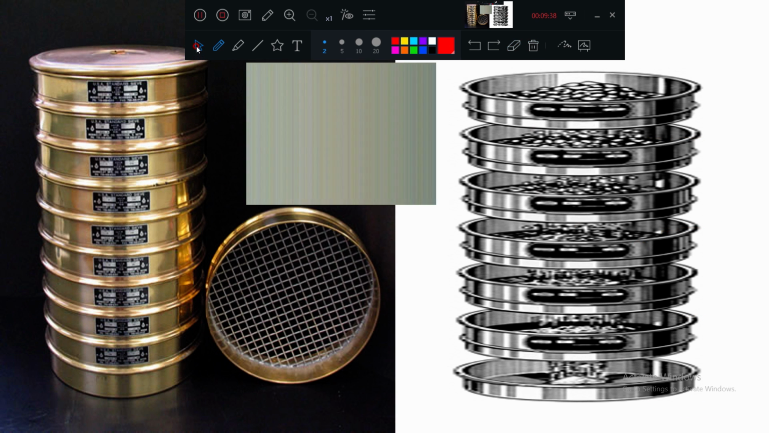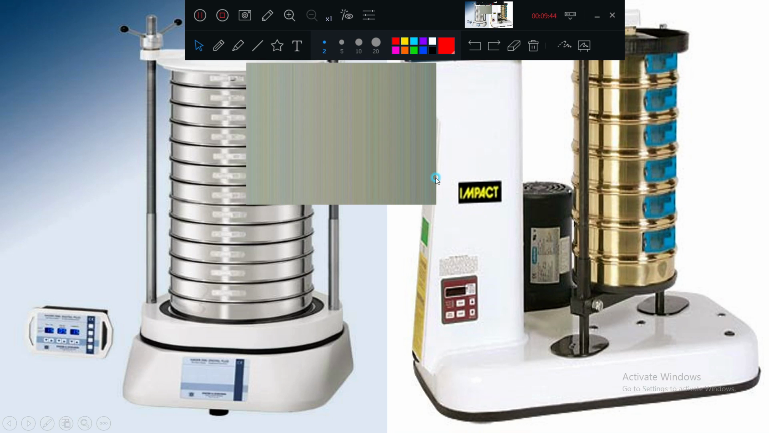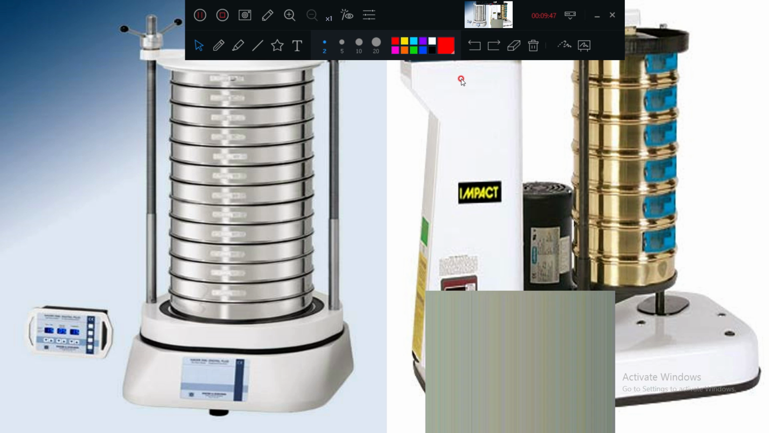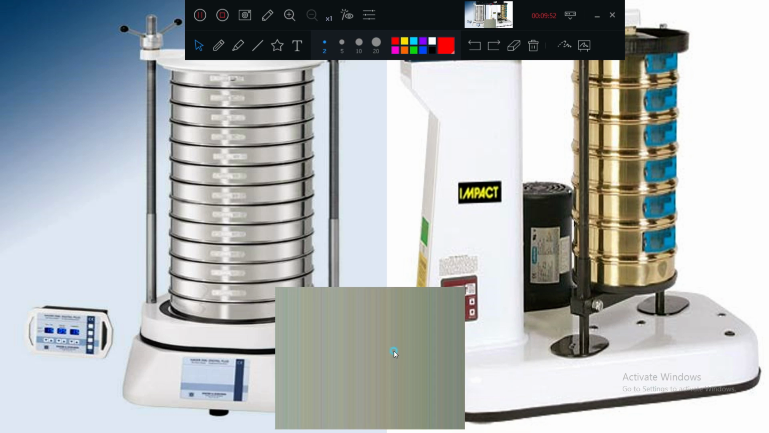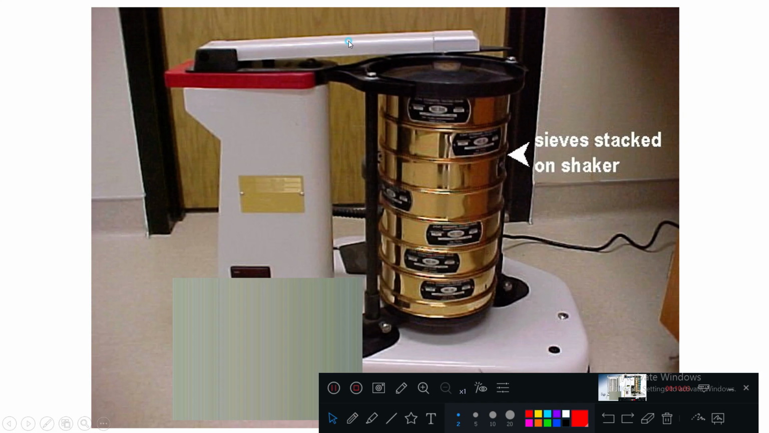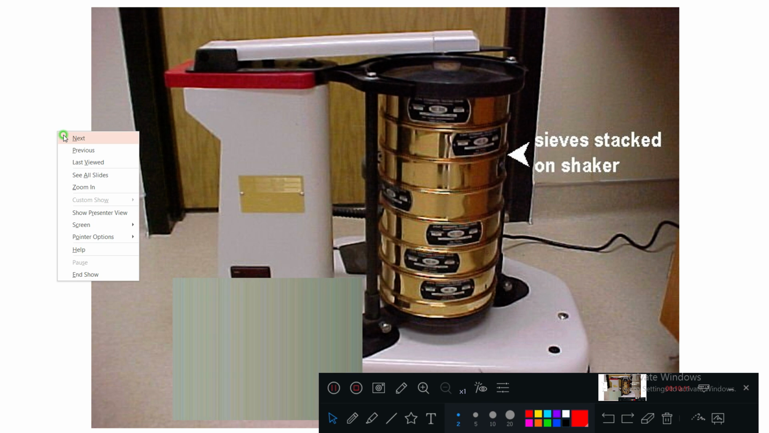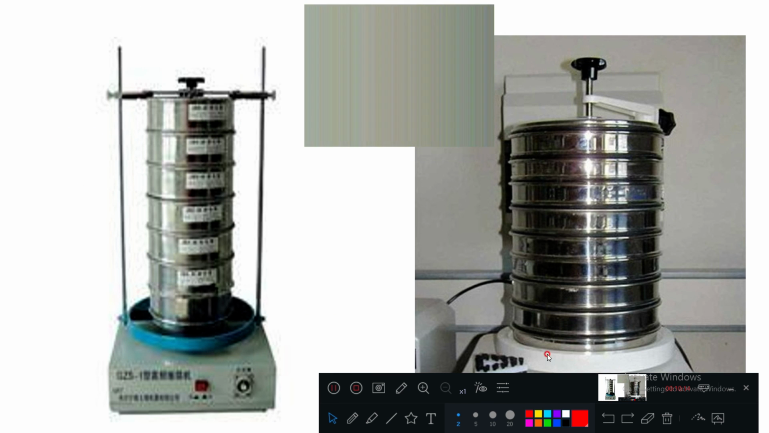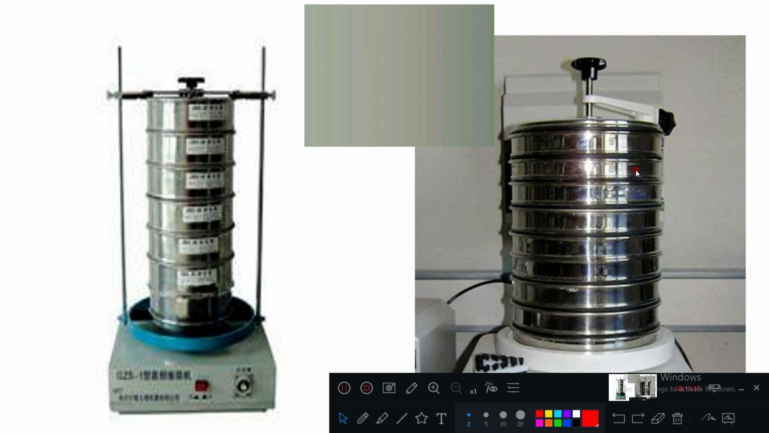In the next diagram you will see some more photos I have put. Sieve setup, mechanical vibration. Here also you can see mechanical vibration. By putting the aggregates at the top and switching on the machine, it will vibrate. Here also you can see sieves stacked on the shaker. This is called a shaking machine. I have put a lot of photos for easy understanding. So, sieve setting.